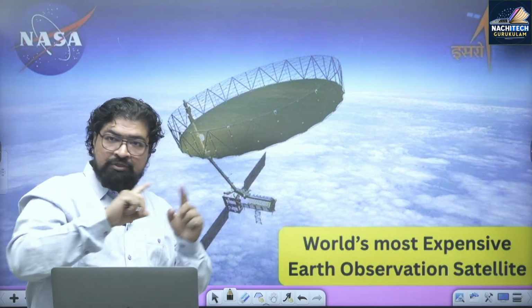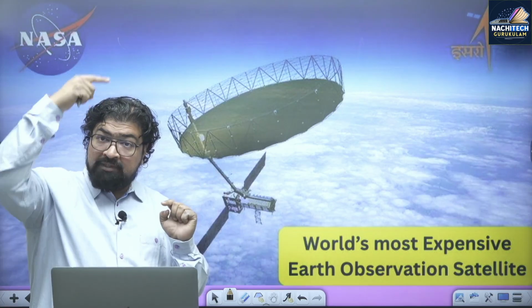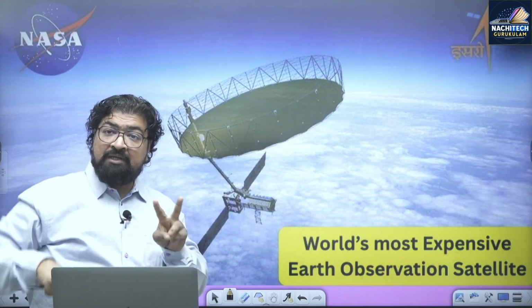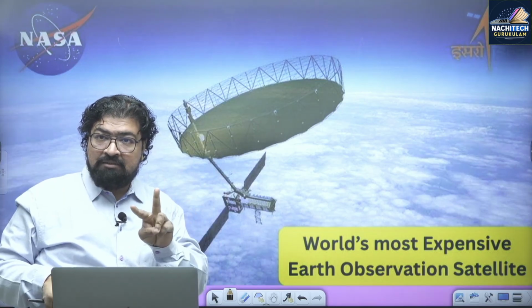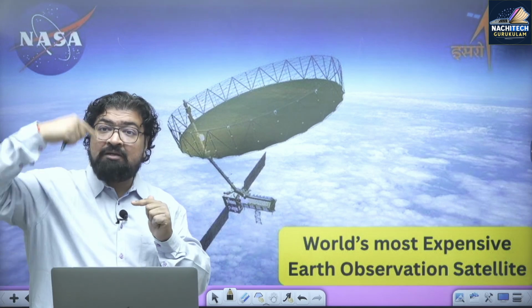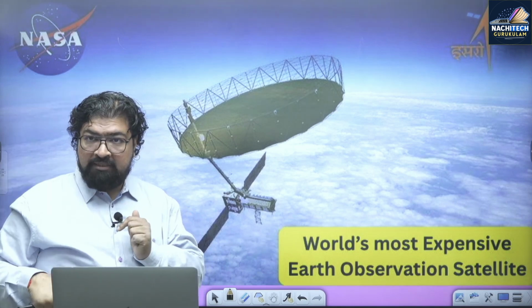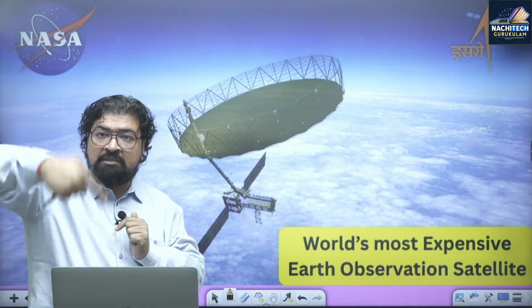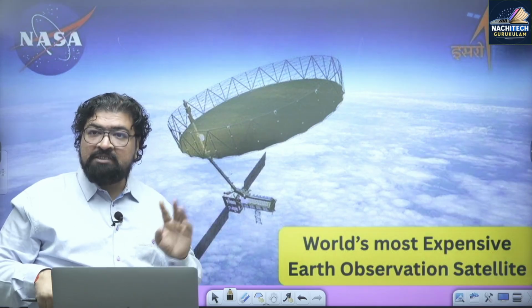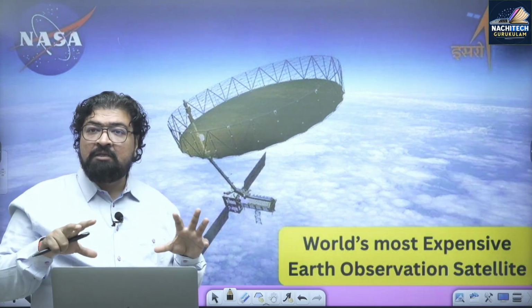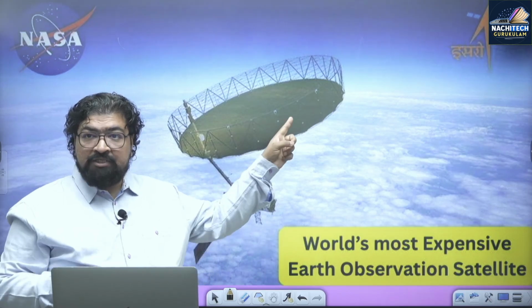See, a satellite can go into any kind of orbit, but this will be a polar orbit. And there will be a cycle of 12 days. 12 दिन का cycle होगा जहां वो repeat करेगा. It is going to repeat in a 12 day cycle. It's the most expensive Earth orbit satellite. It has been getting delayed for a long time. And what you see right now, this is the radar.